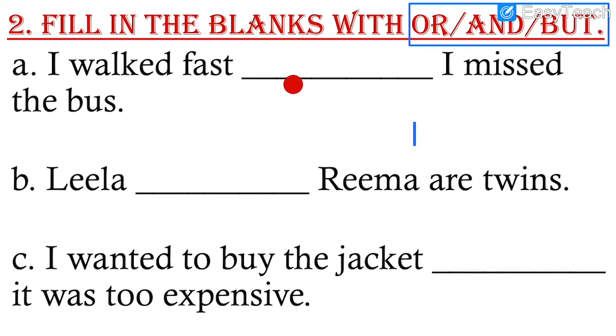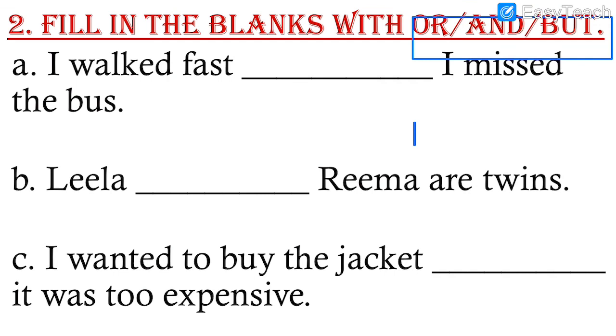Number 1. I walked fast dash I missed the train. What do we write? Or and but. These are two opposite things. Walking fast, the train went away. So opposite things are there. So we write but. I walked fast but I missed the train. But it is one and the same thing. You can write train also.